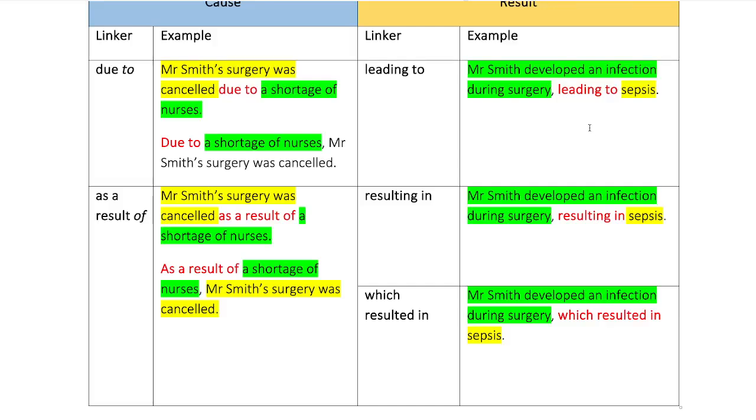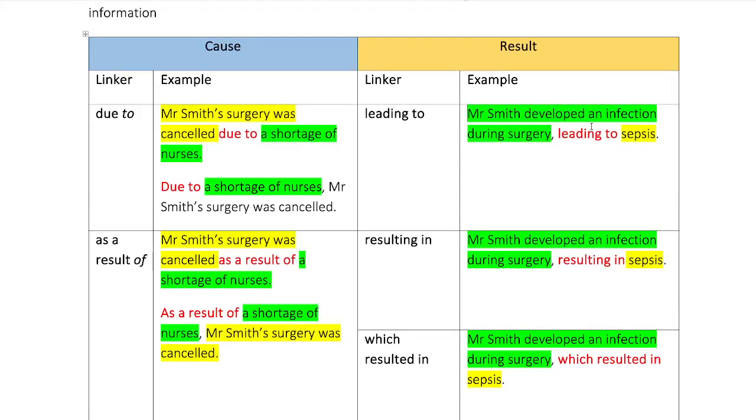Okay, so this is easy. Let me tell you why this is easy. This is easy because we're just using a simple noun after the phrase. These are all simple nouns, aren't they? A shortage of nurses, sepsis. It's just a noun. There's no action there. So it gets trickier when you have to follow any of these phrases with a verb.